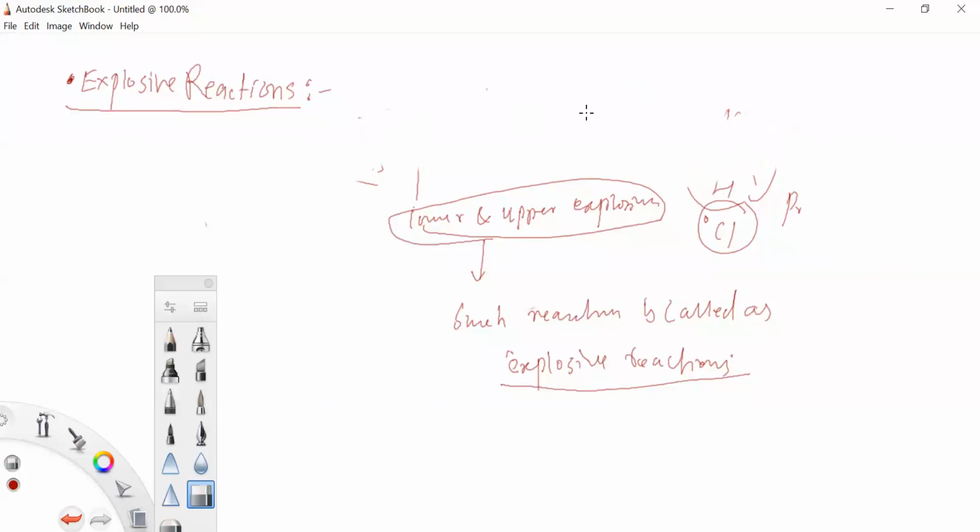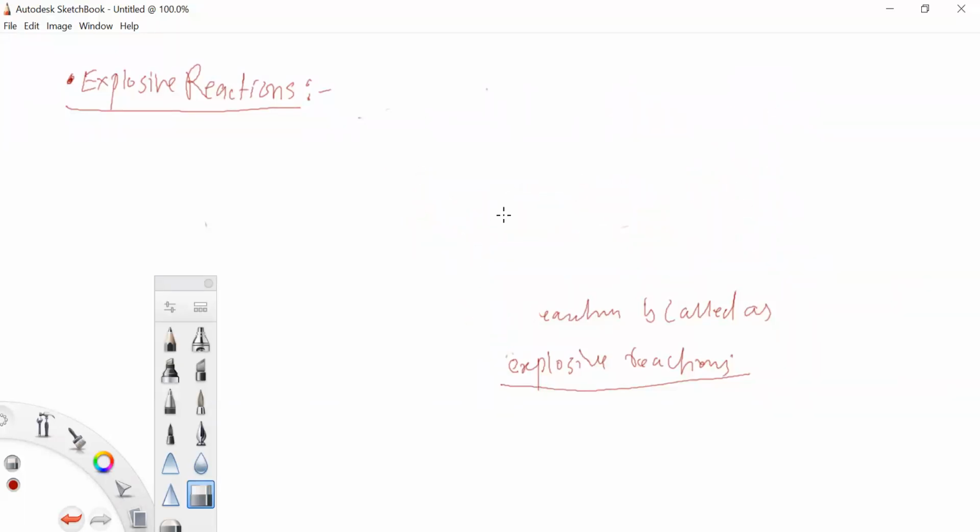This is very well explained in your syllabus, just to understand what explosive reactions are and the upper and lower limits of explosive reactions. So for example, the hydrogen gas and oxygen gas molecules react with each other, forming H2O, again in gaseous form.